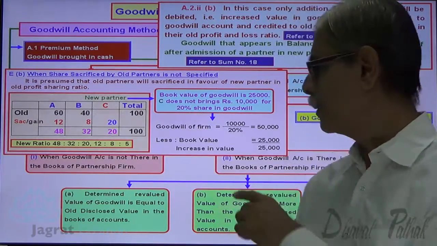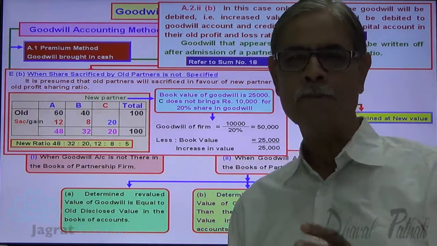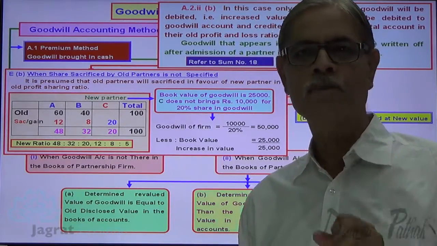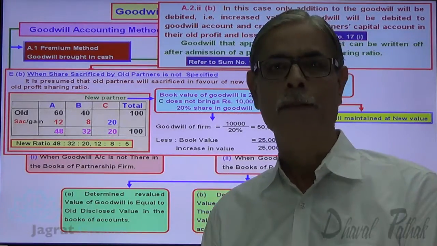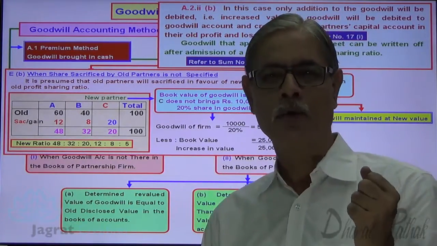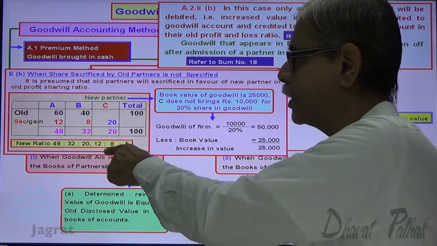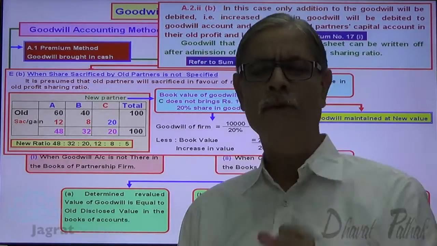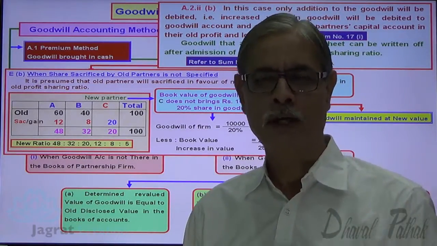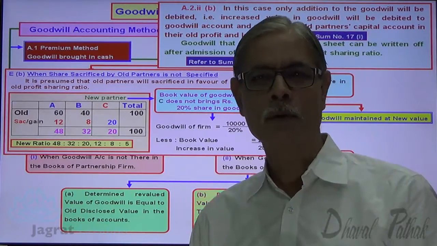Now at the time of admission, the value of goodwill will be 25,000 plus 25,000, 50,000. After admission of C, if partners decide to write off the goodwill, the total value of goodwill is 50,000. If they decide to write off the goodwill after admission, they have to write off in the new profit sharing ratio, that is 12:8:5. So if you write off 50,000 in the ratio of 12:8:5, what is the entry? When you write off the goodwill, the partners' capital accounts are to be debited.